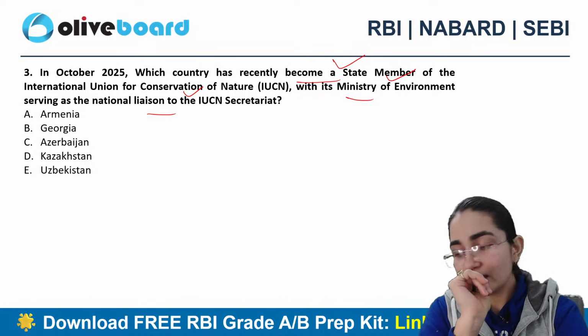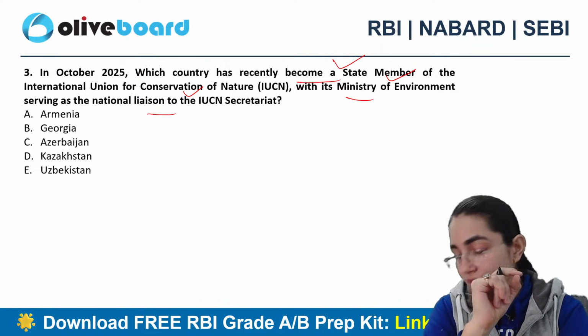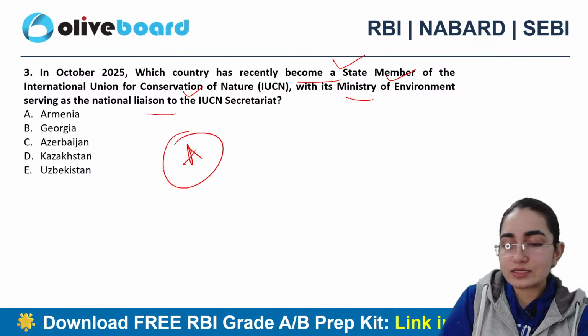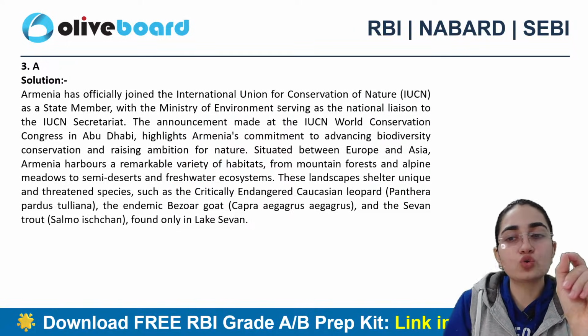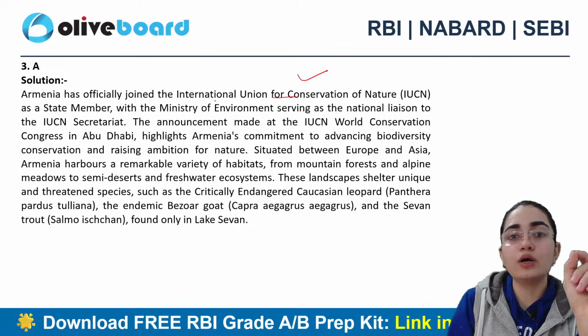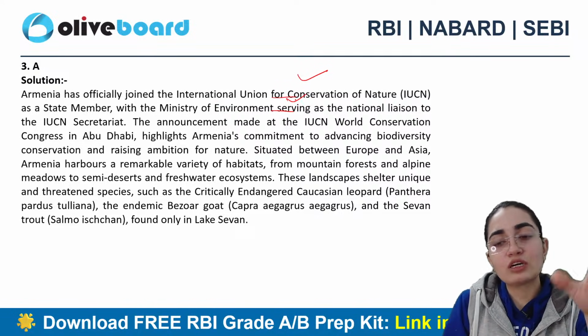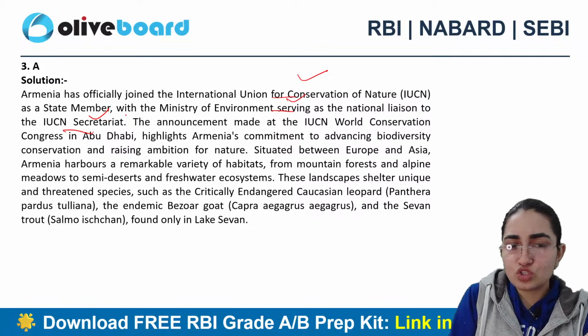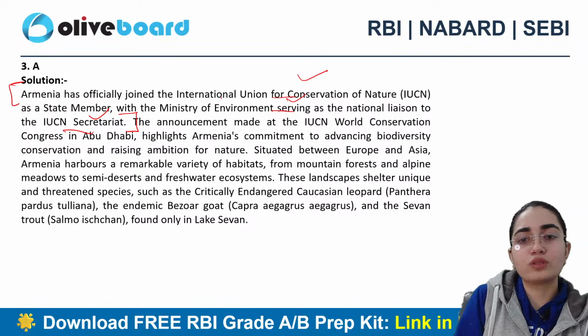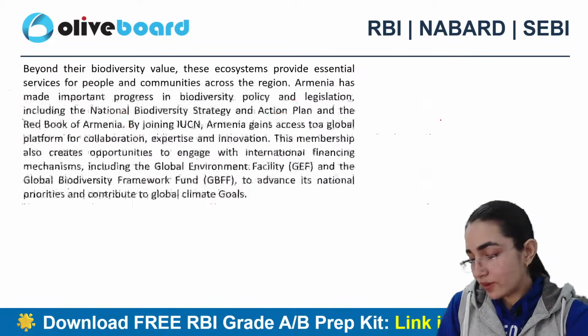Okay, so the third one. Most of the people are saying A. Good. So Armenia exactly is the correct answer. You can see the explanatory part also. Armenia has officially joined IUCN as a state member, with the Ministry of Environment serving as a national license to the IUCN Secretariat here. So this much of information is more than enough, right? Okay. Next question.